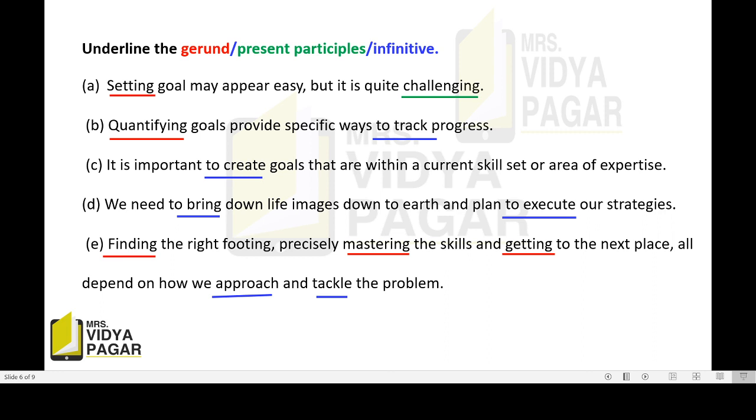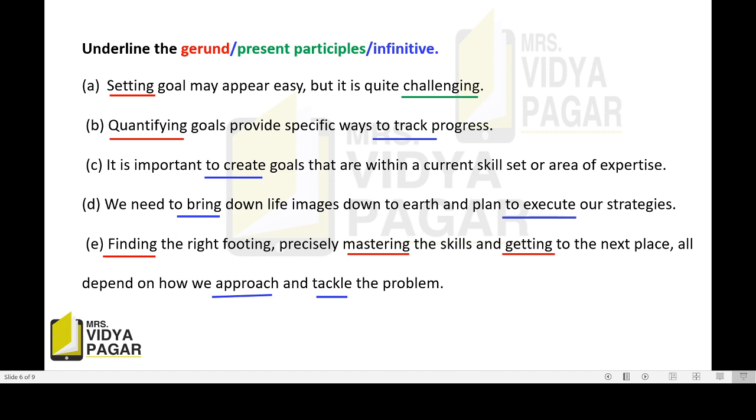Now, the next activity. Underline the gerund, present participle and infinitive. See here, all gerunds are in red color. And for the present participle, I used green color. And all the infinitives are in blue color. See. First, setting goals may appear easy, but it is quite challenging. Look here, setting. Setting is the present participle, but here it is playing the role of a subject. So, setting is gerund and challenging is present participle, verb with ing form.